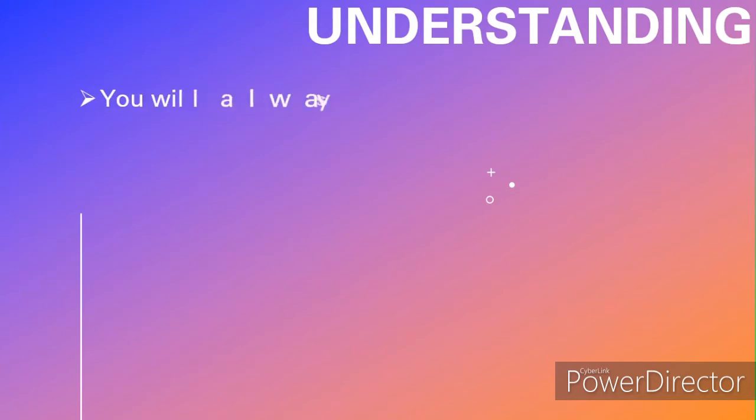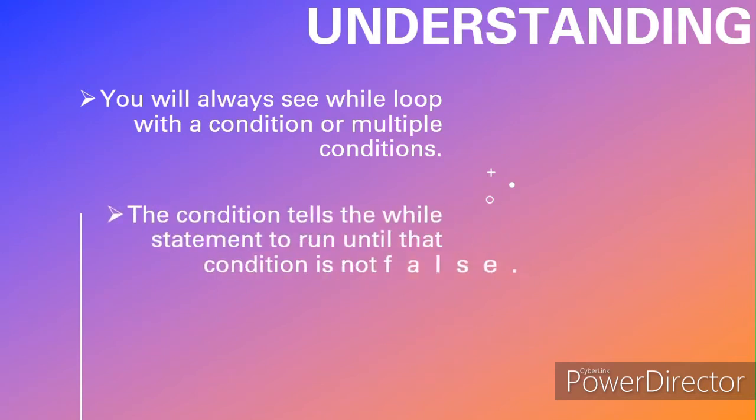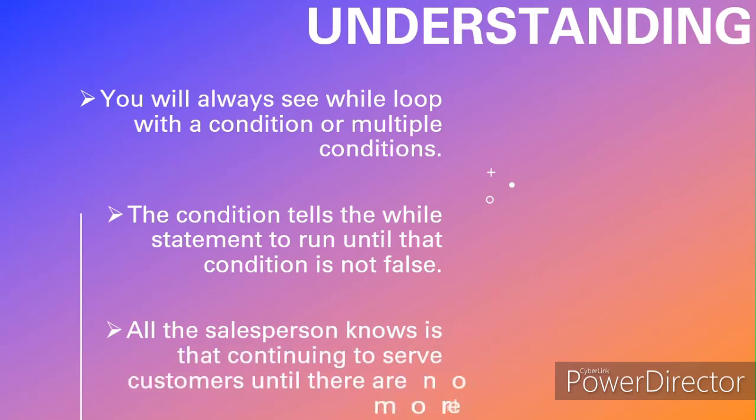The while statement works with a condition or multiple conditions rather than a sequence. The condition states that the while statement should perform a task or multiple tasks until the condition is no longer true. For example, imagine a deli with a number of customers standing in front of the counter. The salesperson will continue to serve customers until no more customers are left in the line. The line could, or probably will, grow as other customers are handled, so it's impossible to know at the outset how many customers will be served. All the salesperson knows is to continue serving customers until no more are left.